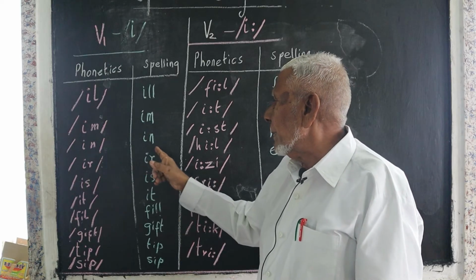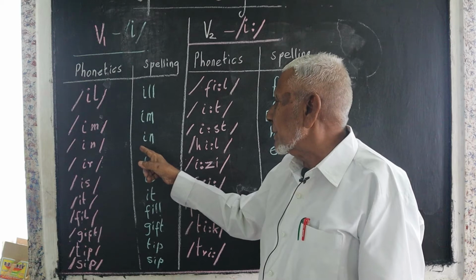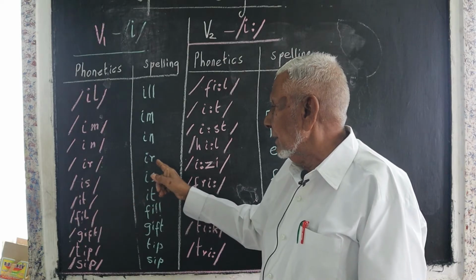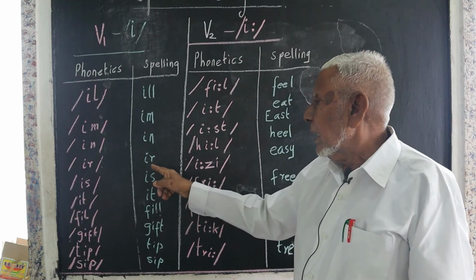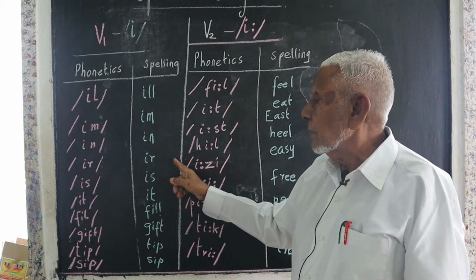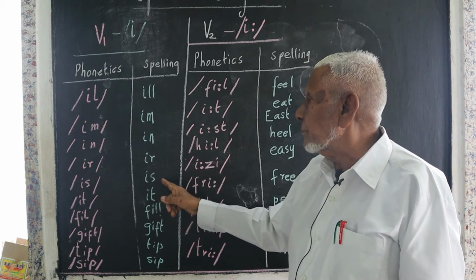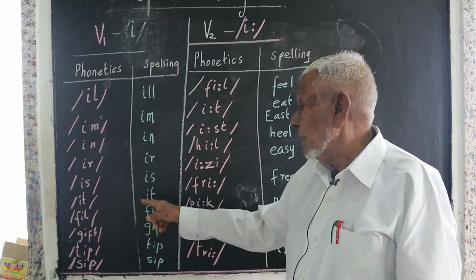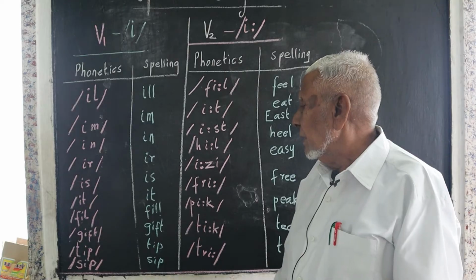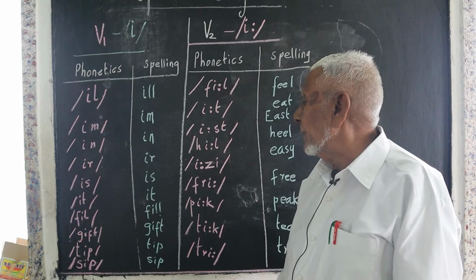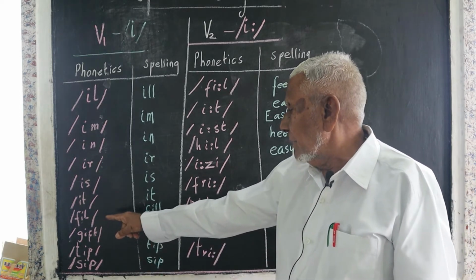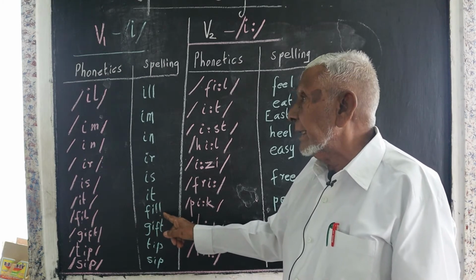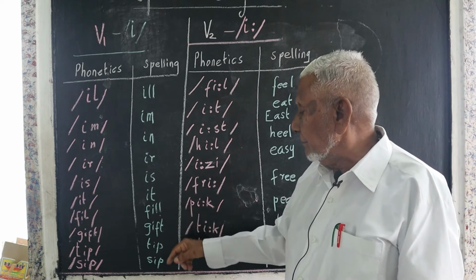In, same spelling. The book is in the tail. Ir, same spelling. He is an irresponsible fellow. Is, same spelling. He is my friend. It, same spelling. It is a happy news. Fill, see the spelling, F-I-L-L. Fill the tank with water.